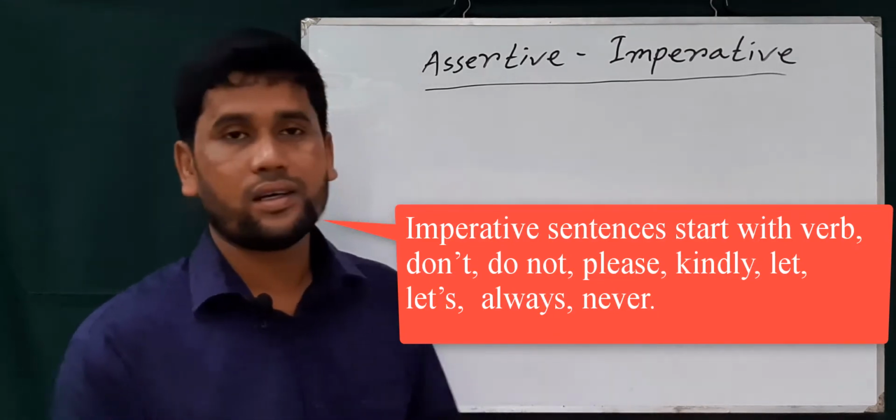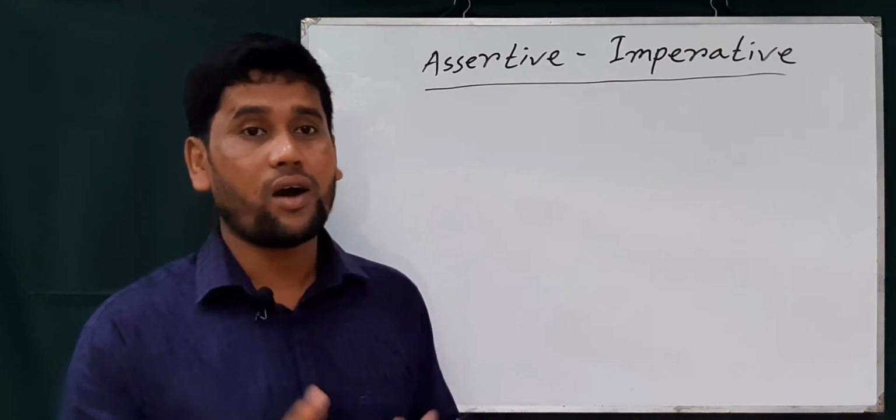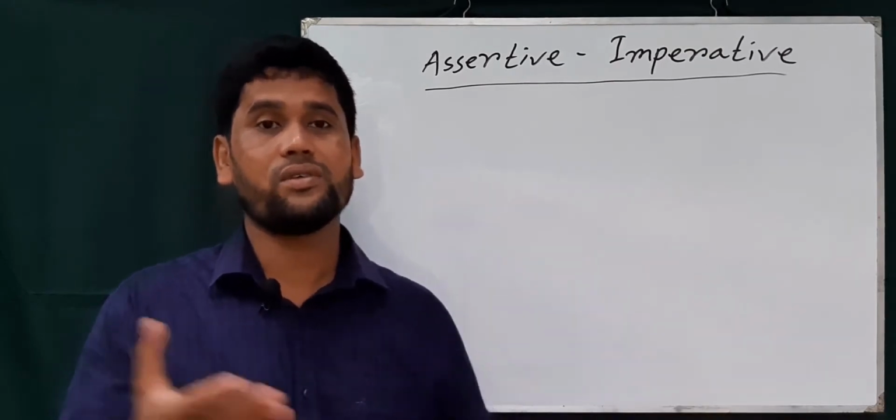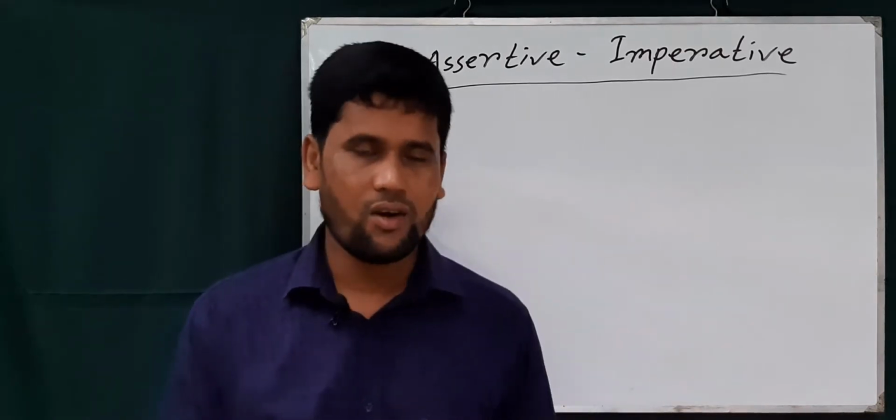So now, our today's topic: how we can change any assertive to imperative or imperative to assertive. So let's start our main topic.